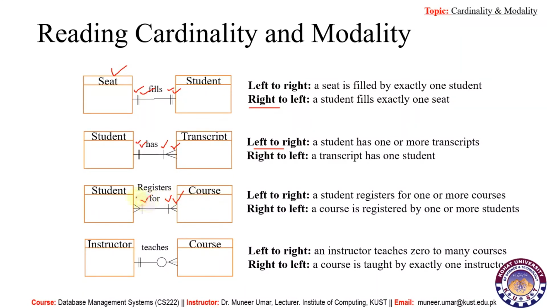A course can have 1 student or many students. An instructor can teach many courses or none. So in this case, modality would be 0. A course is taught by exactly 1 instructor, which means cardinality and modality both are 1.